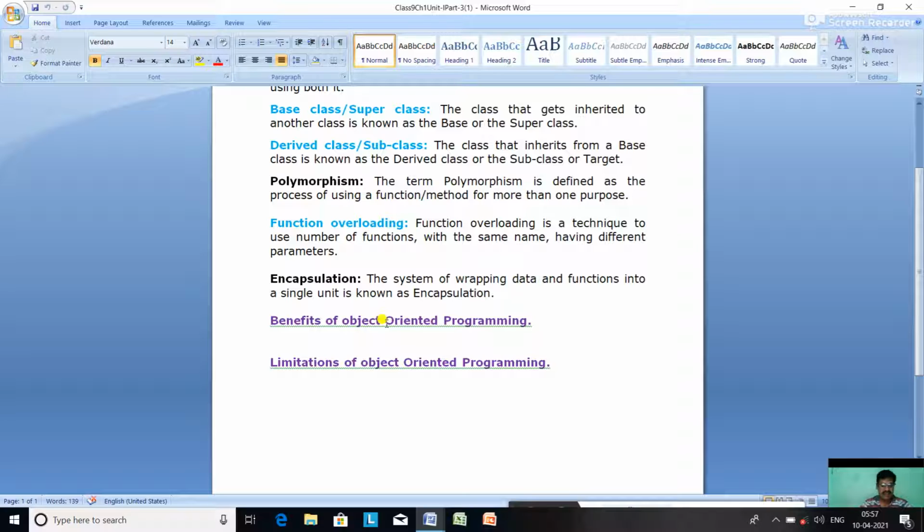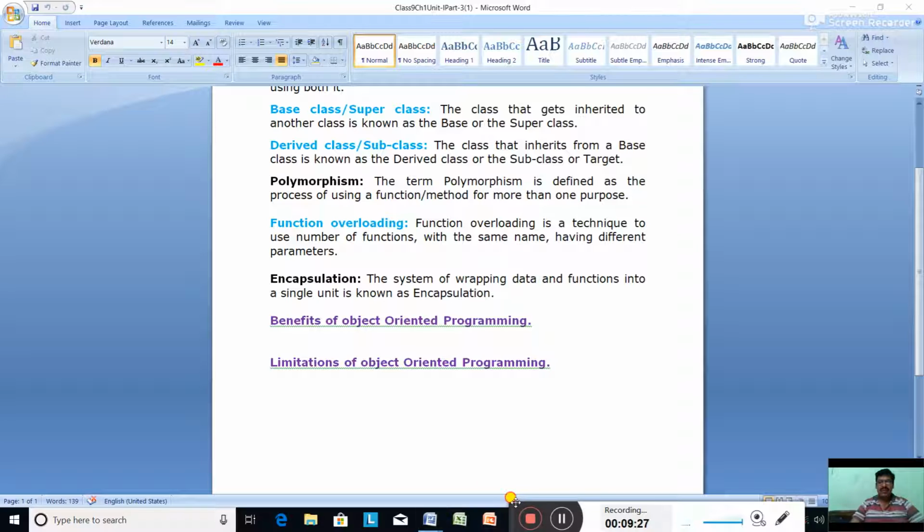The data and functions are wrapped together in an object such that the data can only be accessed in the associated functions. Okay. So the encapsulation is helpful in object-oriented programming in the following ways. The source code of an object could be maintained independently, and the object maintains the privacy of the data members.